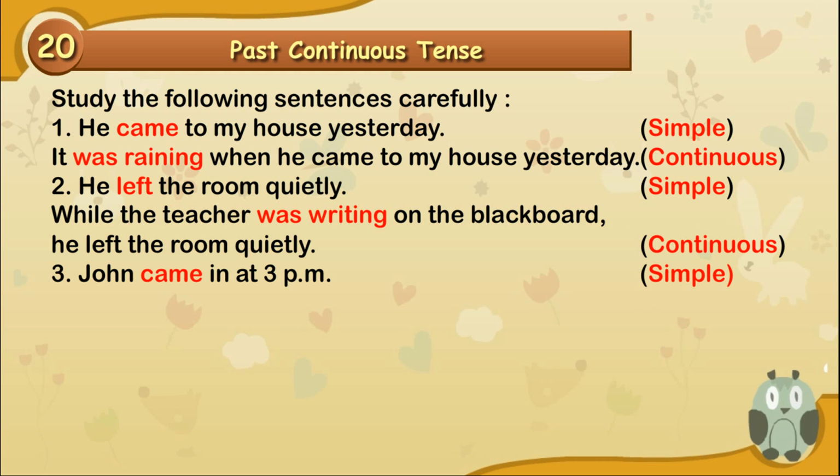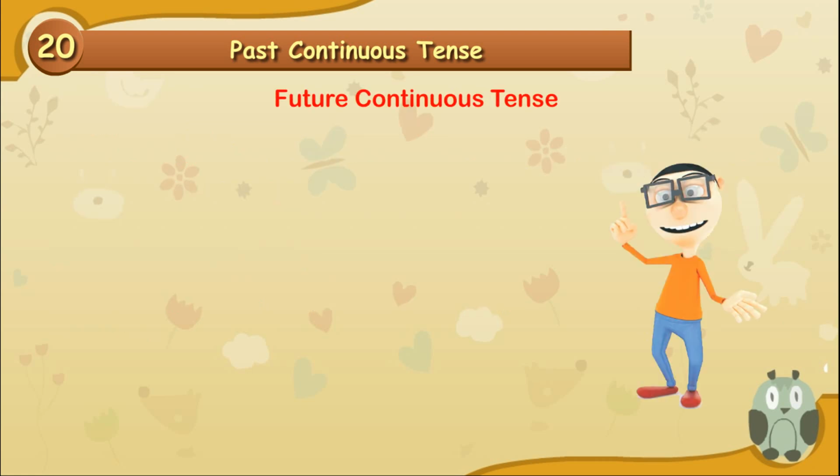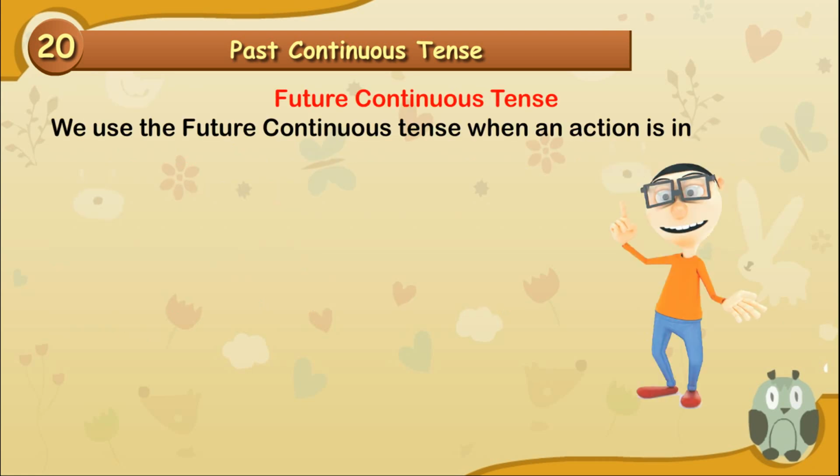John came in at 3 p.m. This is a simple sentence. And before that was a continuous sentence. Megha was eating lunch when John came in at 3 p.m. Continuous.